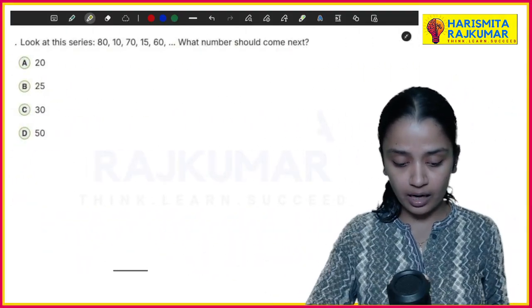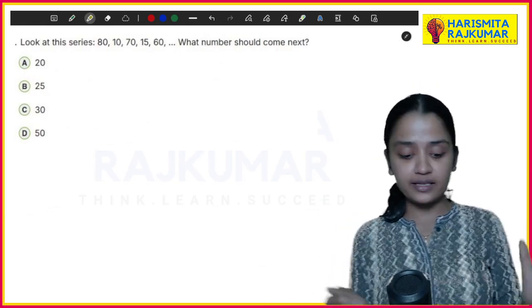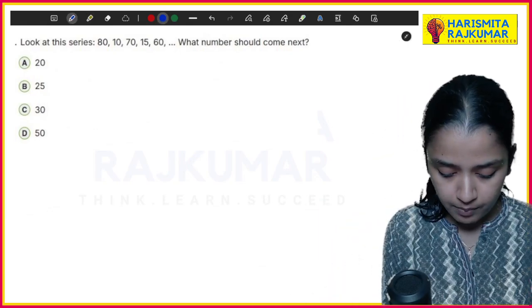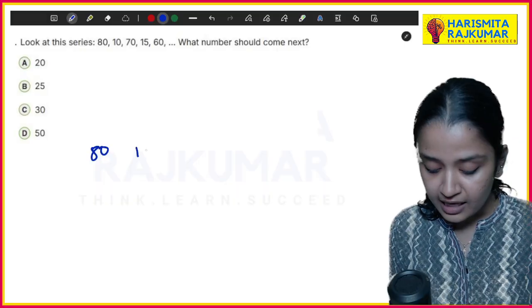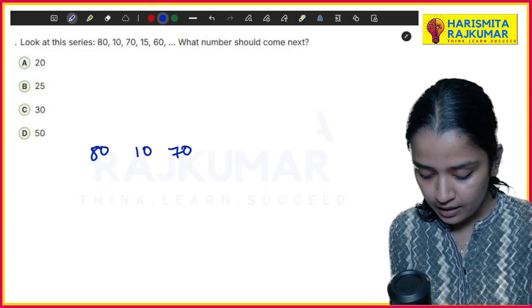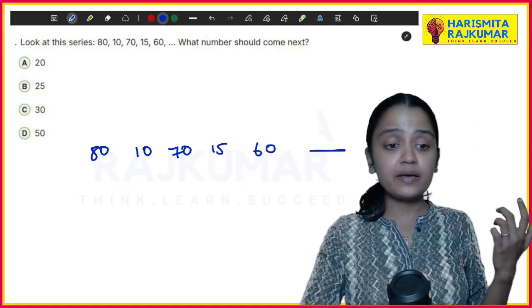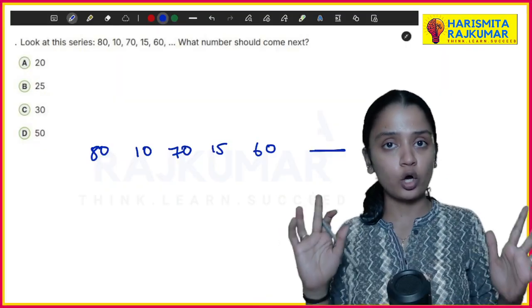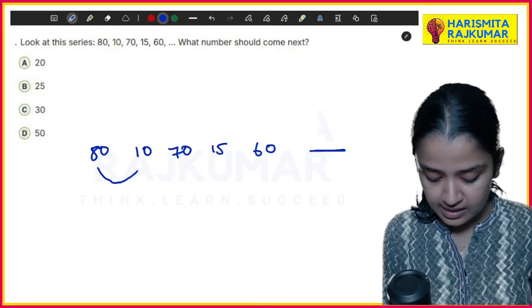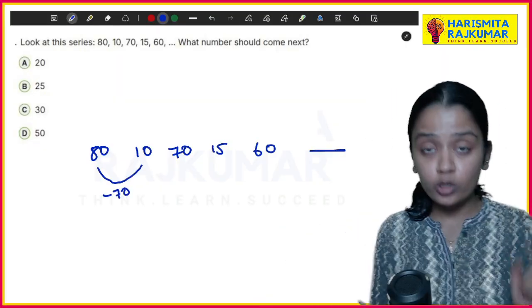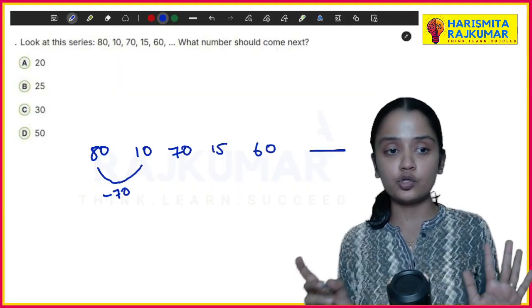This is your number series and they asked to find the next one. Let me write your number series, which is 80, 10, 70, 15, 60 and the next number. Let me see how it is decreasing or increasing. 80 minus 70 gives you 10.